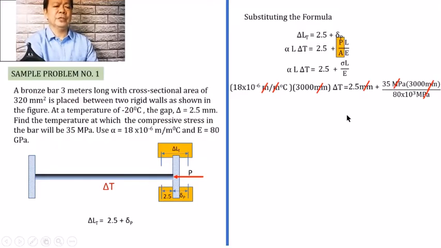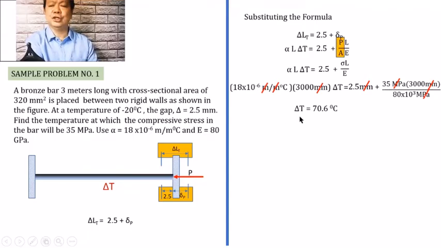So if this will be simplified, we shall be getting a change in temperature which is equal to 70.6 degrees Celsius. But how do we compute for the change in temperature? Because in the problem, it is not the change in temperature which is given to us, but the final temperature, the temperature at which the stress will be 35 megapascal, given that we know the initial temperature.